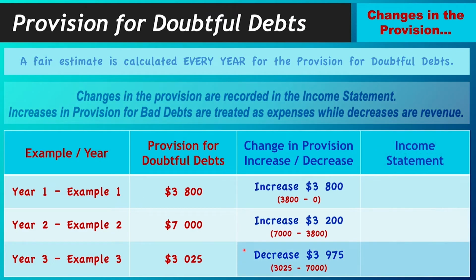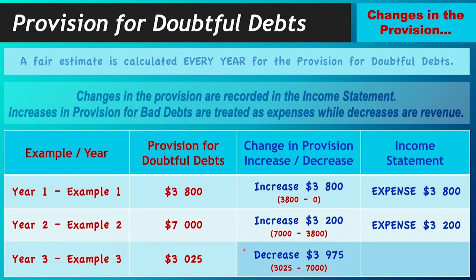So, first year, there was an increase. Very easy. In the income statement, what is it going to go as? An expense. And how much is the expense? The increased amount. So 3,800. Second year, year 2, there was another increase. Very easy. What are you entering it as in the income statement? Expense. How much is the expense? 3,200. Year 3, there was a decrease.